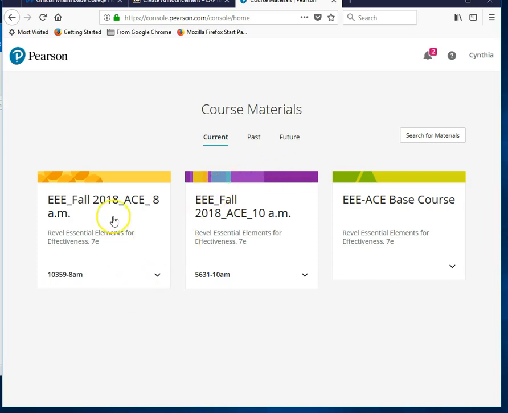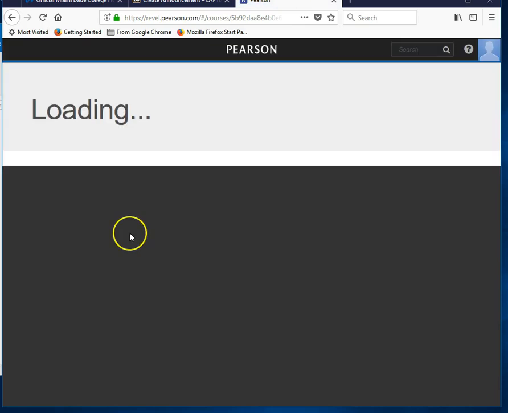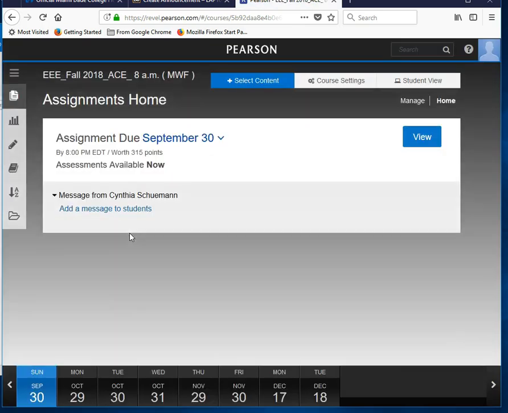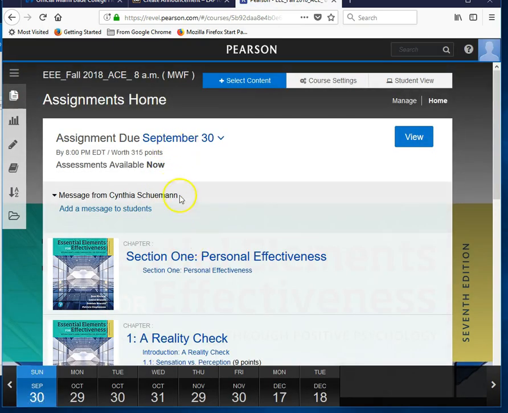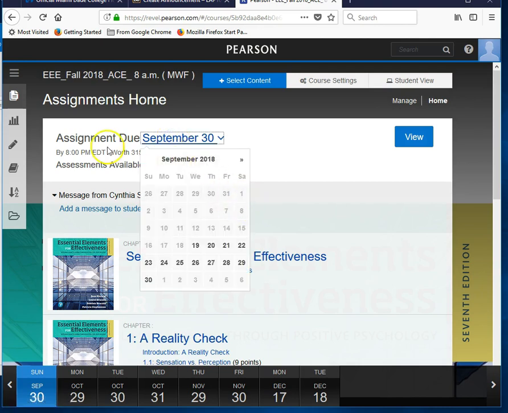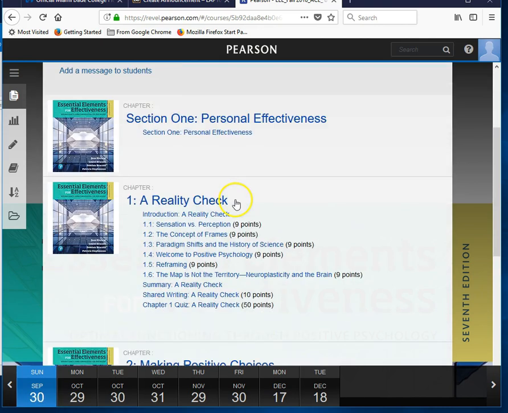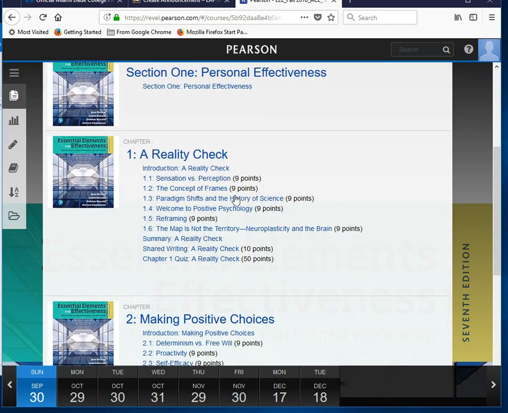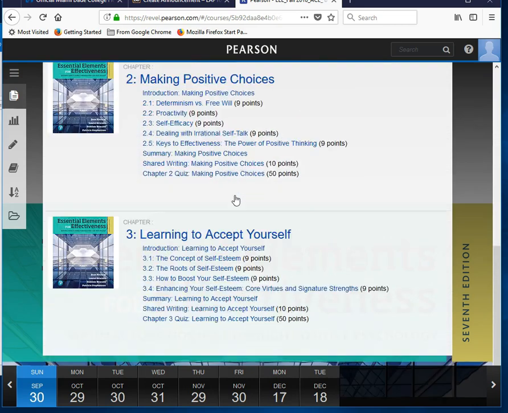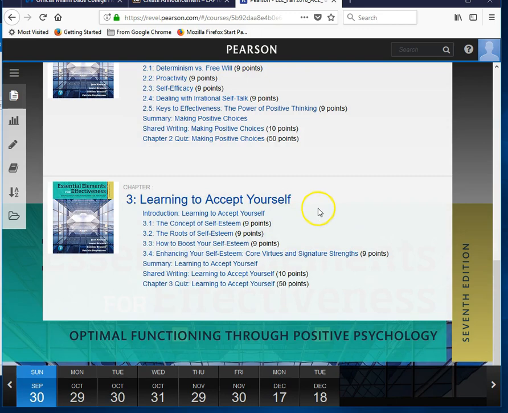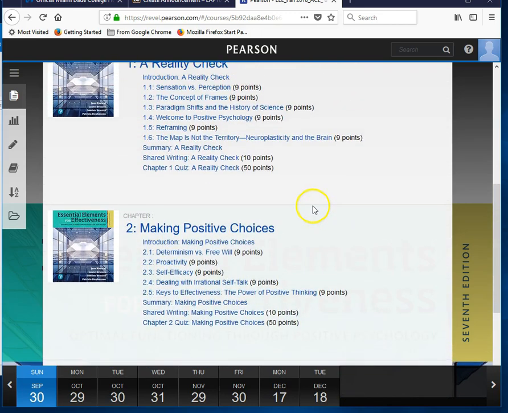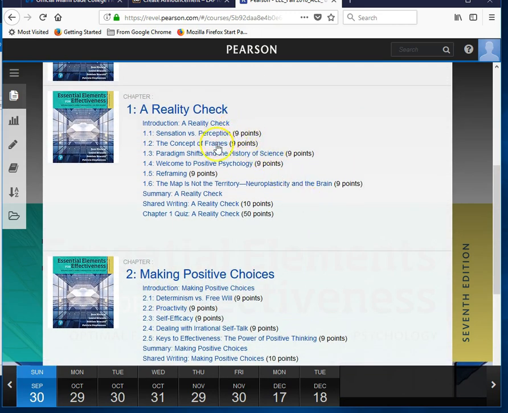So I'm going to log into Revel, which you will have to do as well. And then you'll see your class, and I'm going to take the 8 a.m. class for example. Inside of the 8 a.m. class, you will see assignments. So I'm going to click on the one that's due September 30th, okay, and you can see you have the 3 chapters that are going to be on your first test, chapters 1, 2, and 3, and I'm going to look at chapter 1 for example.